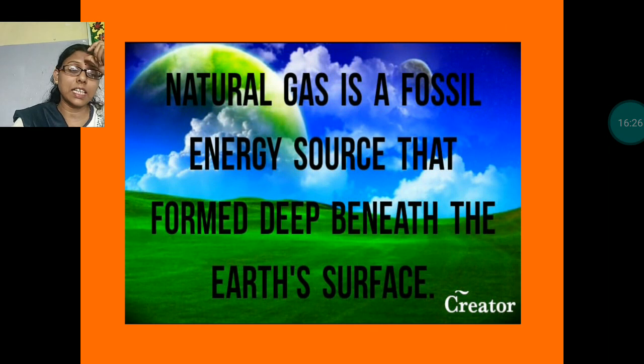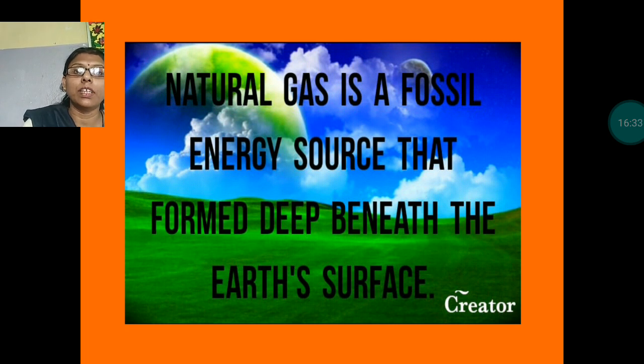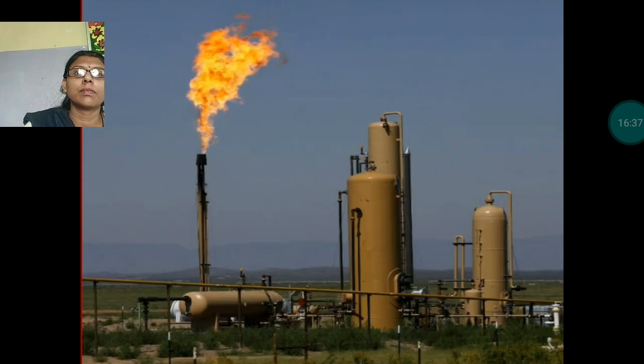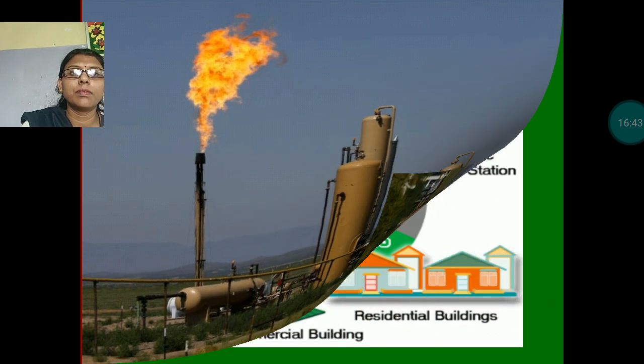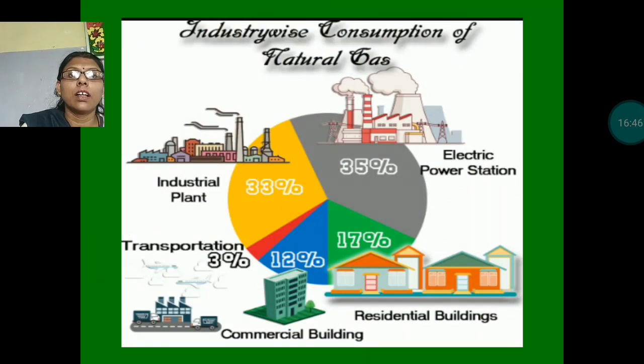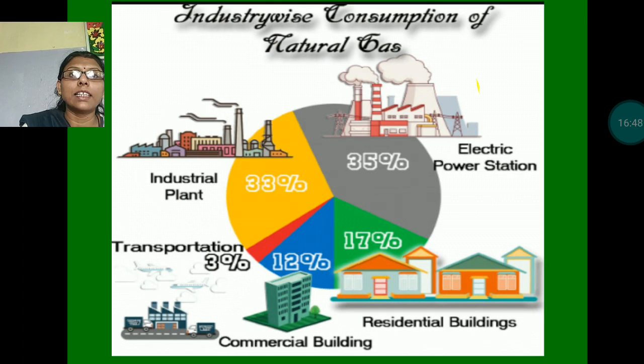Nowadays, CNG, the full form of CNG is compressed natural gas, is used in vehicles and it is pollution free. Here you can see these are the natural gases. And this is the use of natural gas.